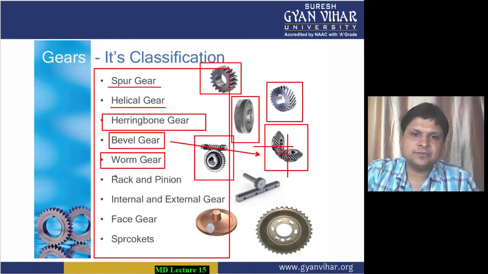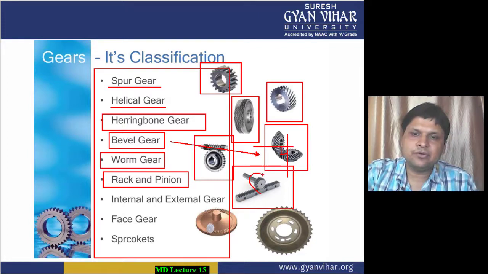Then after that comes the rack and pinion gear. In rack and pinion gear, you can convert a rotary motion into translatory motion.